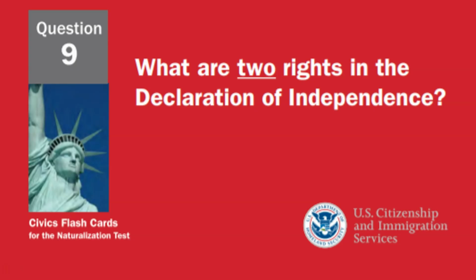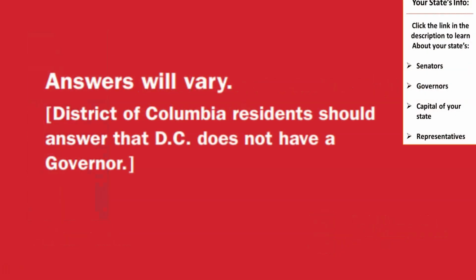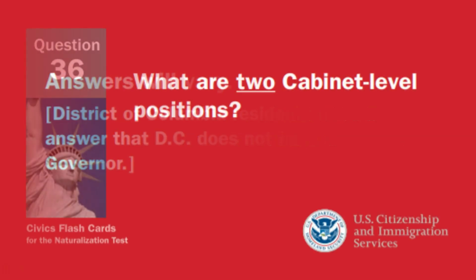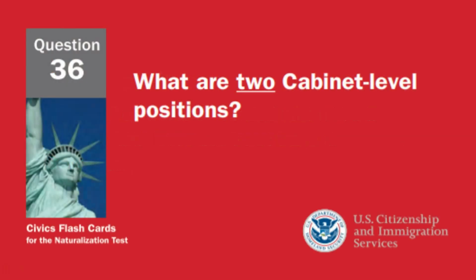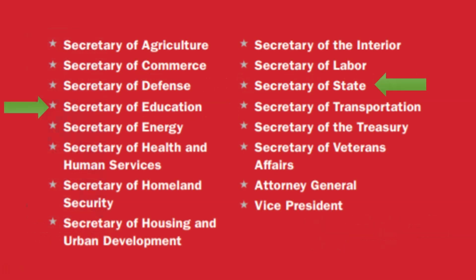What are 2 rights in the Declaration of Independence? Life and liberty. Who is the governor of your state now? Once again, answer will vary here depending on where you live. Please look at the description part of this video for a link to the answer. What are 2 cabinet-level positions? Secretary of Education and Secretary of State.